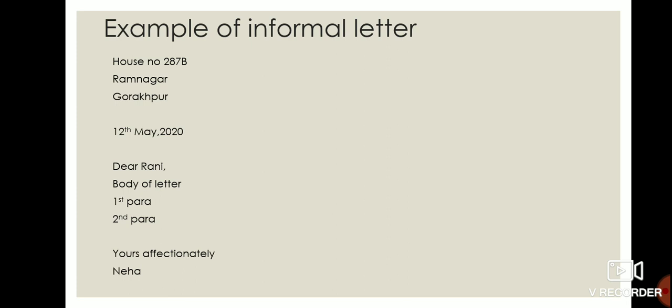That is the example: sender's address, house number 287B Ramnagar Gorakhpur, leaving a line, 12th May 2020. Dear Rani, body of the letter including first, second, third paragraph, which will include the introduction, the reason, the advice, the suggestions, whatever you want to give. Friendly letter, but that doesn't mean that you will make it lengthy. It should be brief. Then leaving one line, yours affectionately.